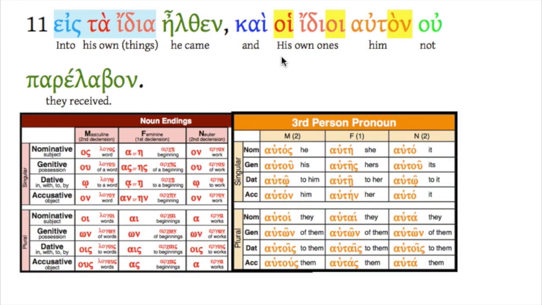Looking at the rest of the substantives here, we have hoi idioi auton u par elabon. His own ones did not receive him. Nominative plural masculine, right? So this is the subject, his own ones. Notice here, because it's masculine, it's his own ones, not his own things, but probably here his own people. His own people did not know him. Auton, accusative case, right? Because it's receiving the action of the verb.